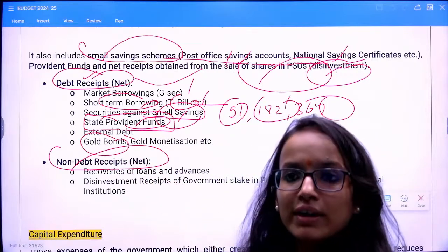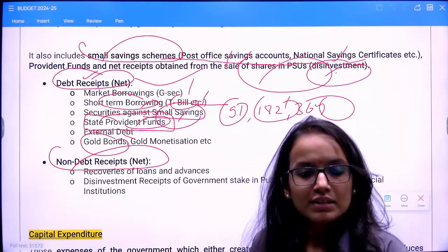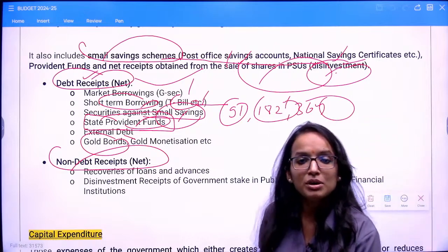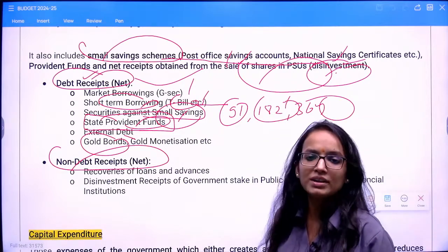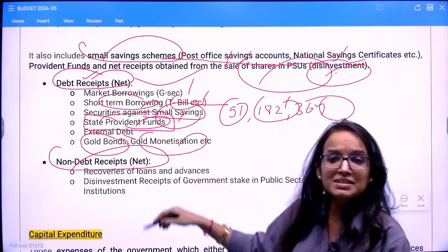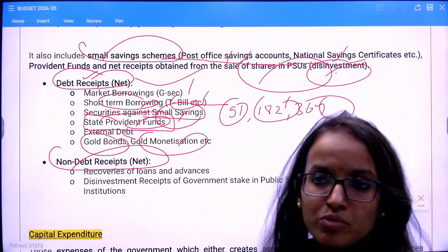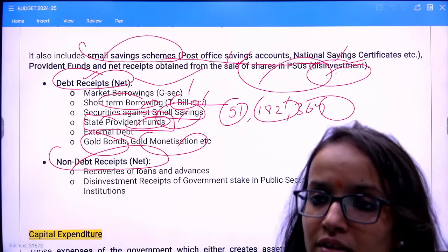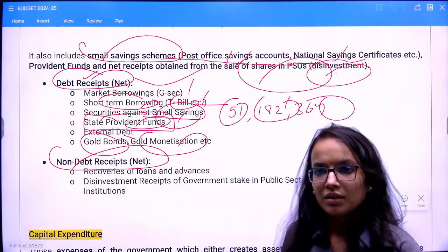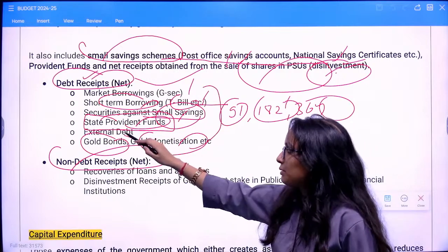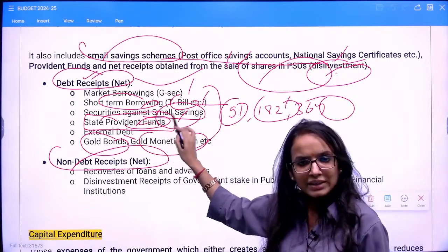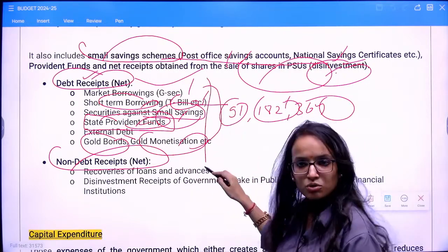Whatever bond scheme the government is liable to pay the amount on will be your capital receipts. Gold monetization scheme. Again, your question is answered here. Okay. I hope this is clear to all of you.